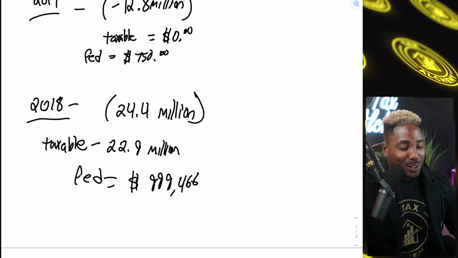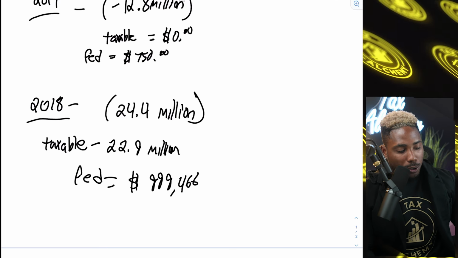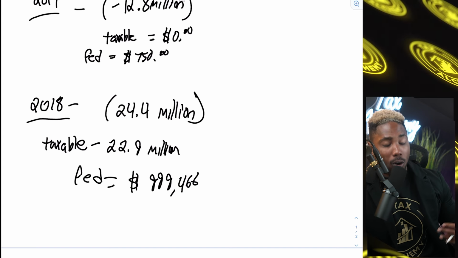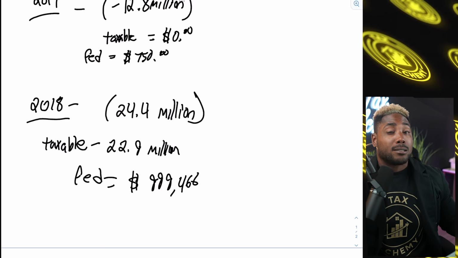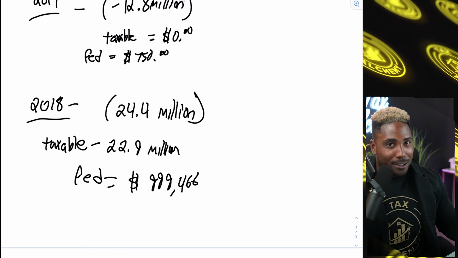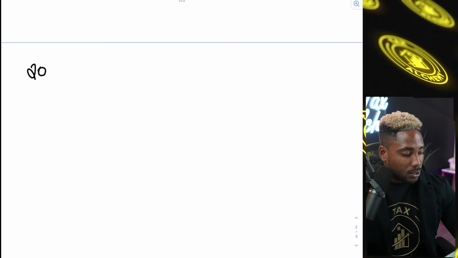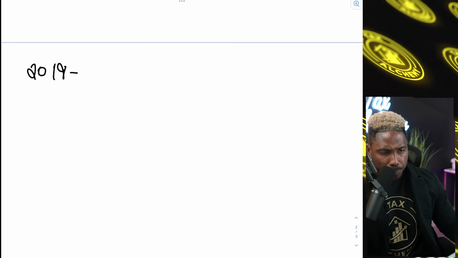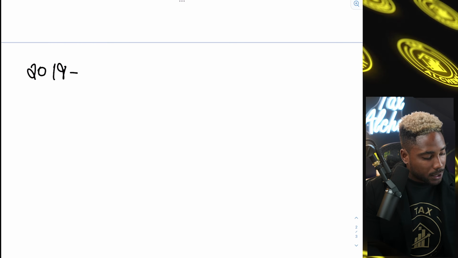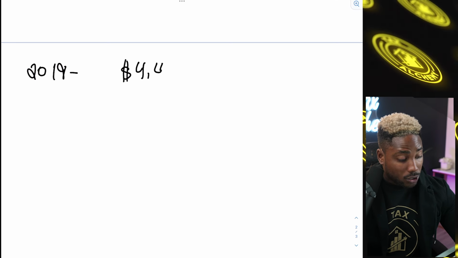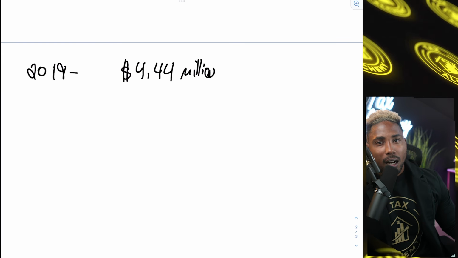So these numbers might be confusing you as a taxpayer watching this. Like, how do you go from a year where you're reporting all these losses, and then you're in a year where you are reporting income, but then you're only paying like $1 million in taxes, but you have taxable income of 22.9 million? So we'll get around to all that. But let's jump over to 2019. We still have two more years to discuss. 2019 and 2020 are the two last years that we had access to. In the year of 2019, Donald Trump declared $4.4 million in total income.